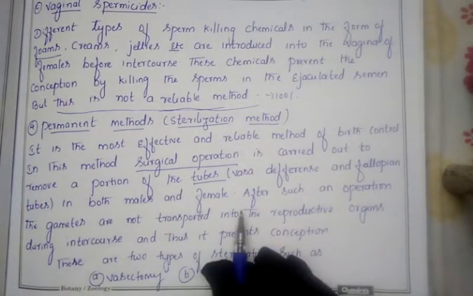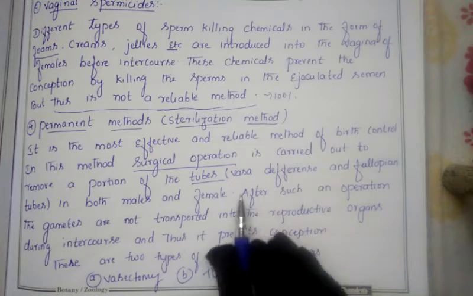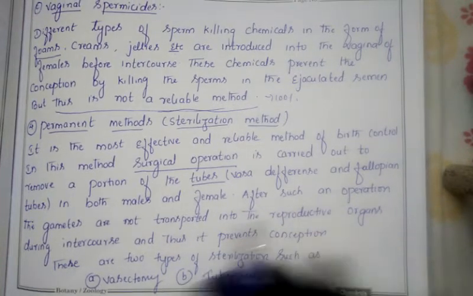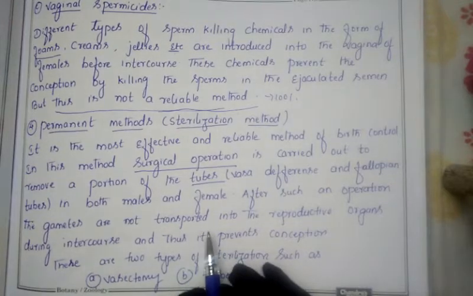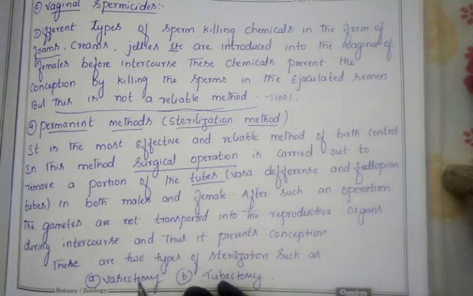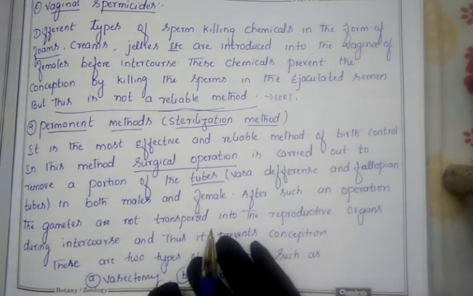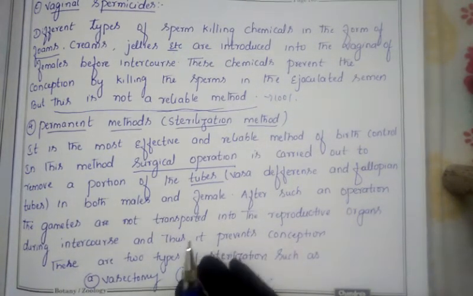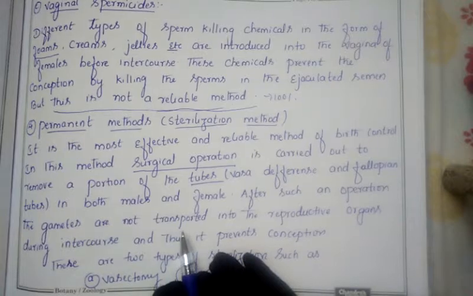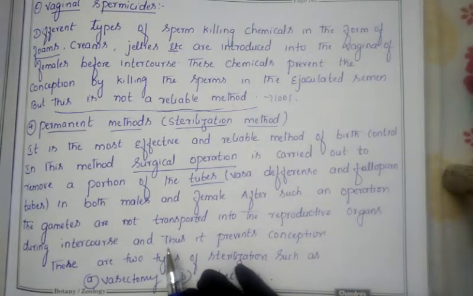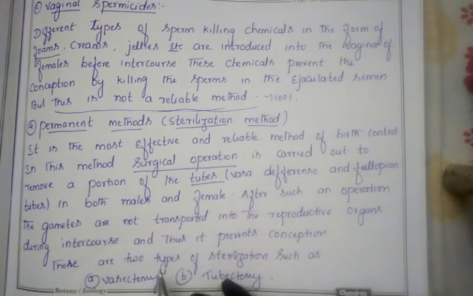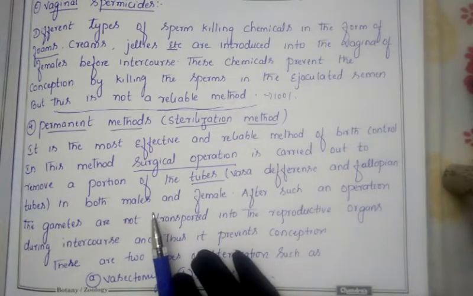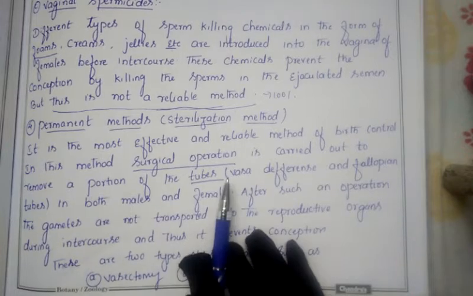This method will be conducted on both male and female. After such an operation, the gametes are not transported in the reproductive organs. After doing this surgical operation, gamete production will take place in both male and female bodies, but they are unable to be transported, unable to reach here, and this avoids fertilization. In this manner, they are preventing conception or pregnancy in the female.